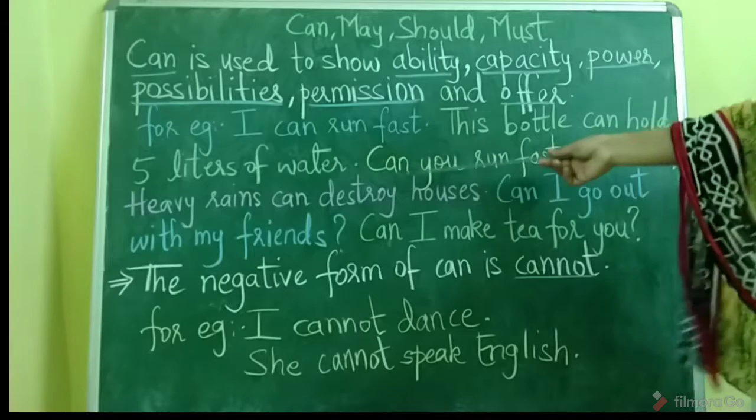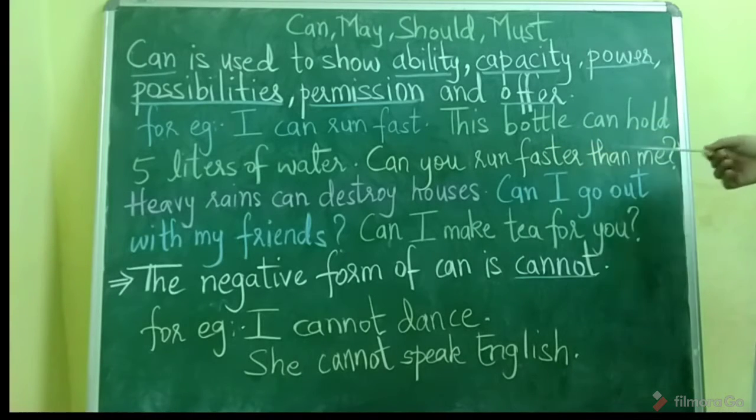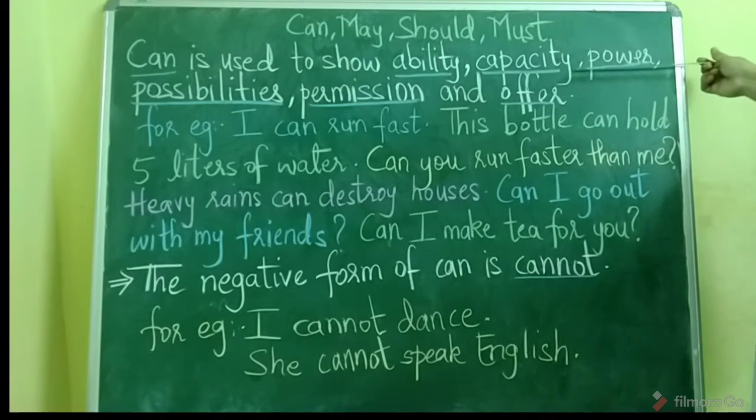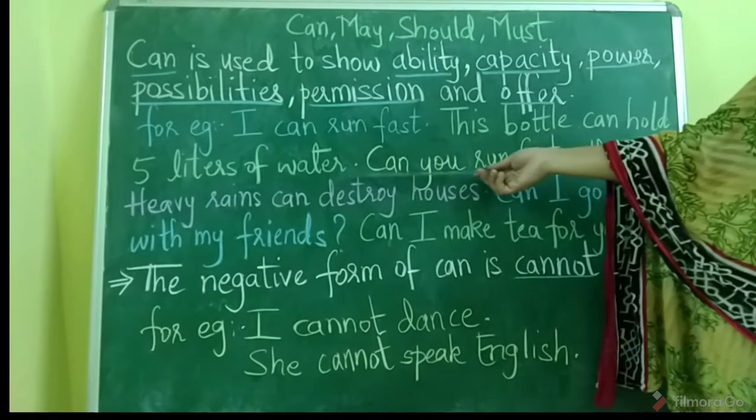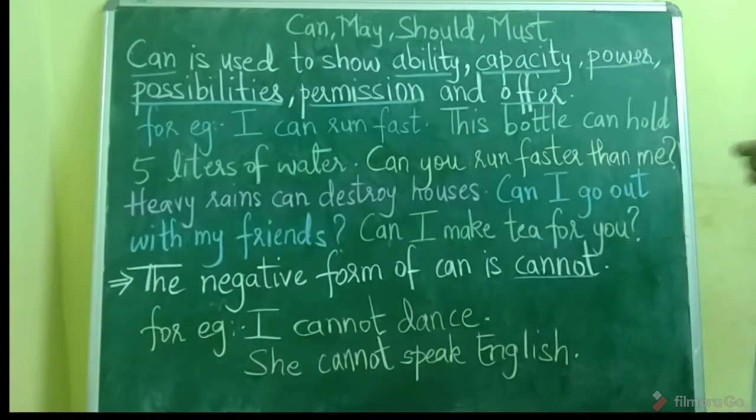Then, can you run faster than me? I am asking you, I am showing my power, that see, I am so powerful and I can run very fast. So I am showing you my power and I am asking you, can you run faster than me? So this is showing of power, and for showing of power what we are using? We are using can, okay.